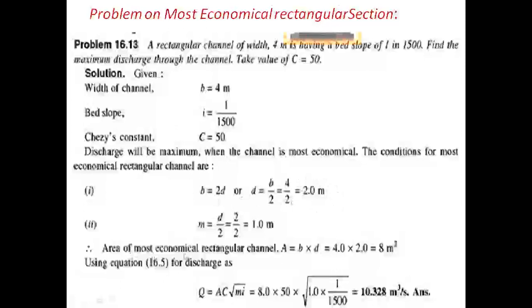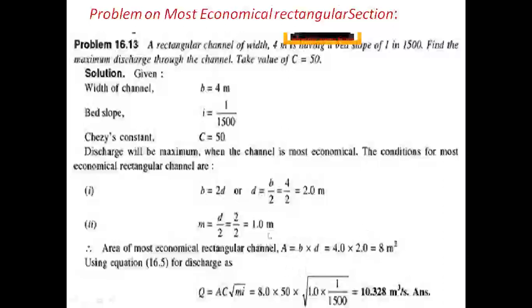From this, we need to find the area of the most economical rectangular channel. The area formula is b into d. Here the b value is 4 meters into the d value, the depth we found, which is 2 meters. Multiplying these two terms, 4 into 2 equal to 8. So the area of the most economical rectangular channel is A equal to 8 square meters.